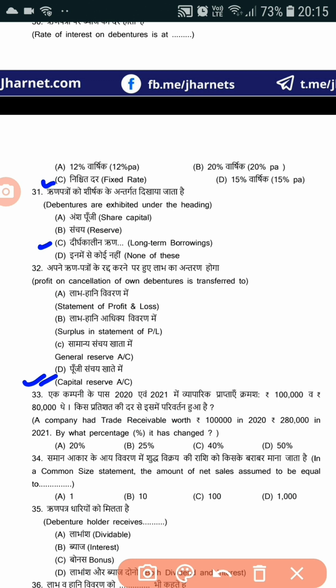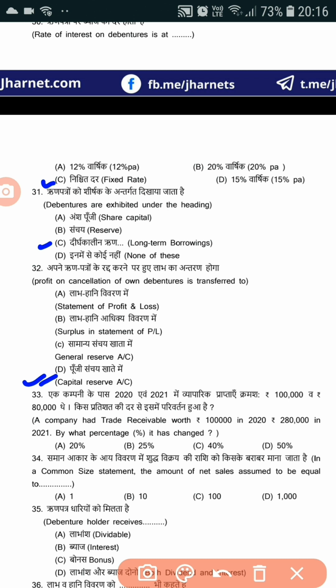Now 33 number, a company had trade receivable worth 1 lakh in 2020. Again, there is a mistake in the English question. It is mentioned 2,80,000, but it will be 80,000 only. Just look at the Hindi question. एक कंपनी के पास 2020 एवं 2021 में व्यापारिक प्राप्तियां क्रमशः 1,80,000 थे. किस प्रतिशत की दर से इसमें परिवर्तन हुआ है?